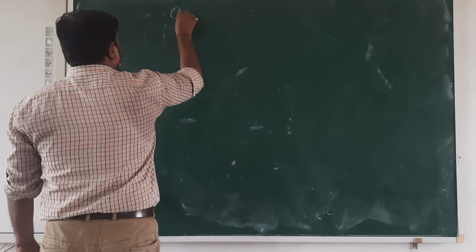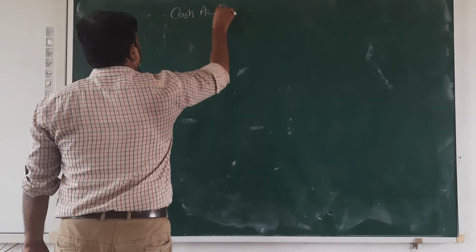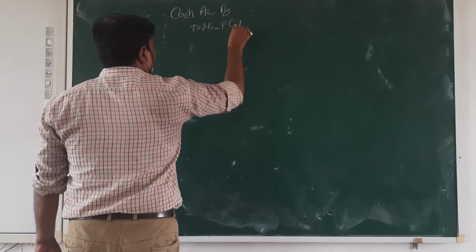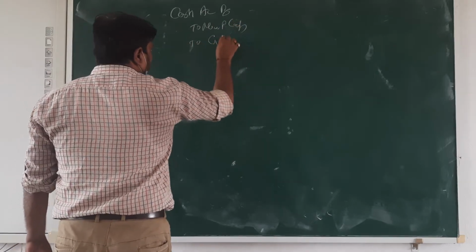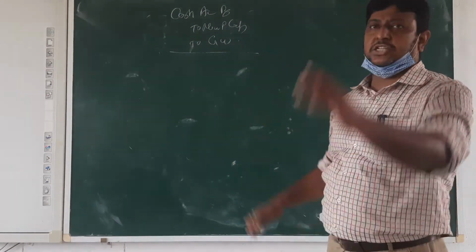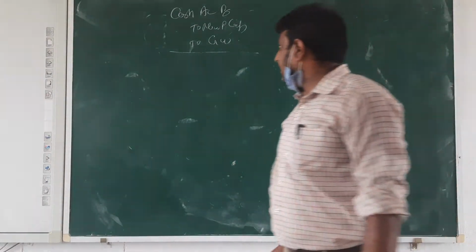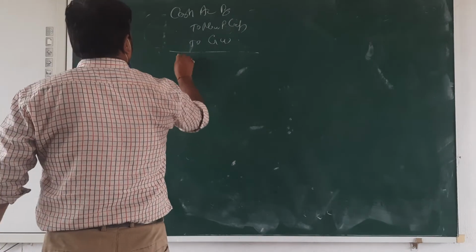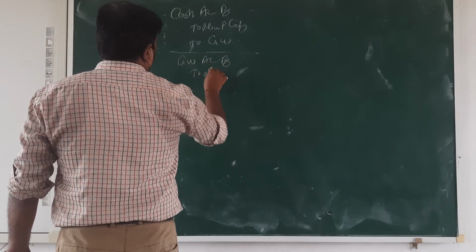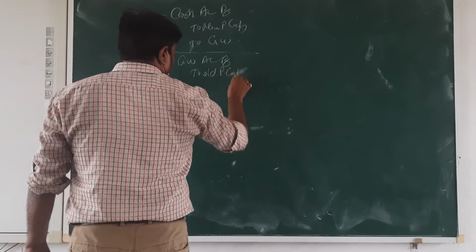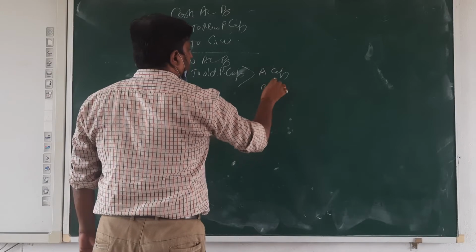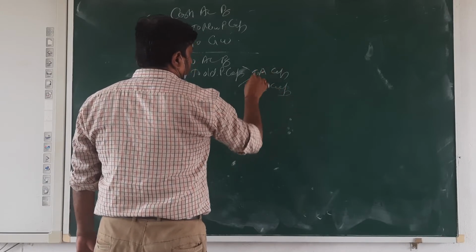And then first entry is cash account debit to new partner capital, to goodwill. Okay, this is the first entry. Then this goodwill will be distributed among the old partners. So goodwill account debit to old partners' capital, means maybe A capital and B capital, like that.